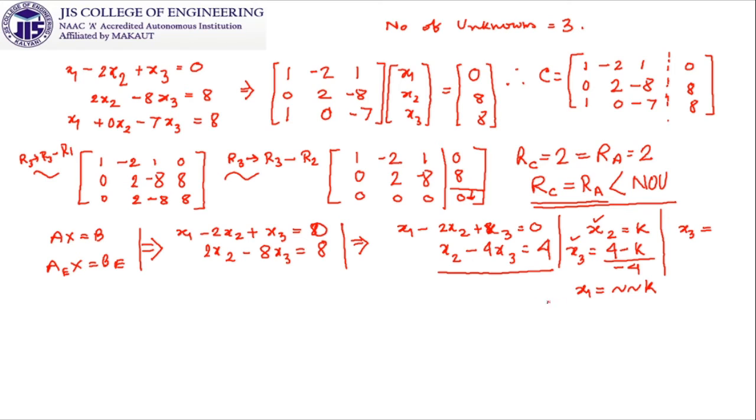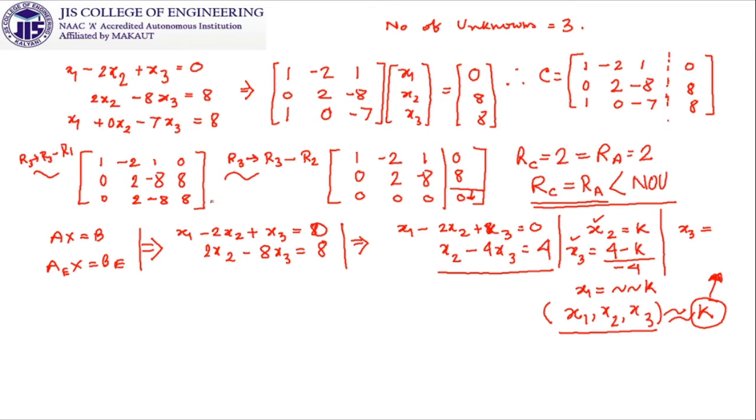Then our job is to write down the solution x1, x2, x3 in terms of k, and we will claim that this is going to be the solution. Infinitely many solutions will be treated so because for any value of k you will get different answers, but all of those will satisfy this system, that means the mother system.